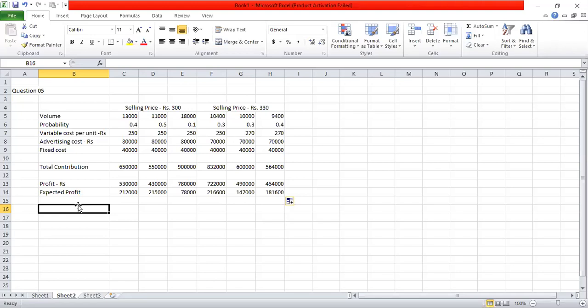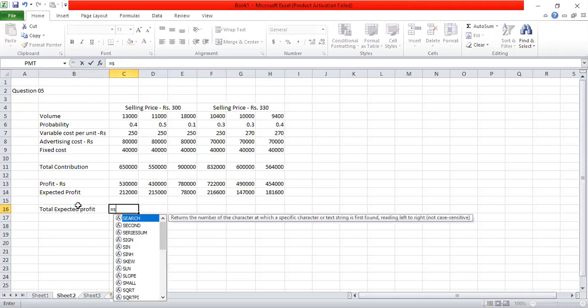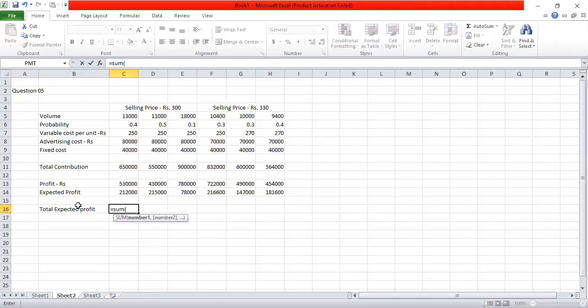Now there are two selling prices, 300 and 330. So I can calculate total expected profit when the selling price is 300 and also when the selling price is 330. Total expected profit when the selling price is 300 would be the total of expected profits for the three volumes under the selling price of 300. So total expected profit when the selling price is 300 is 505,000.